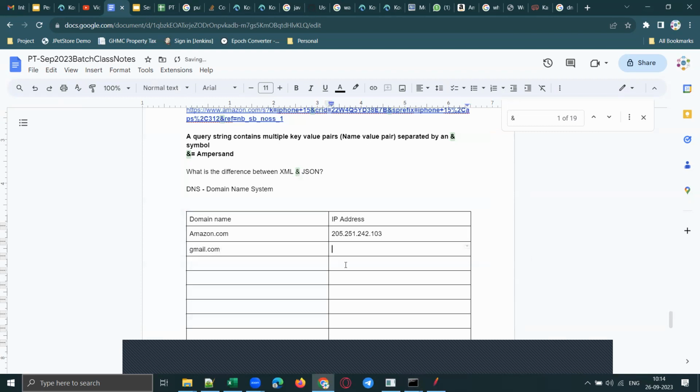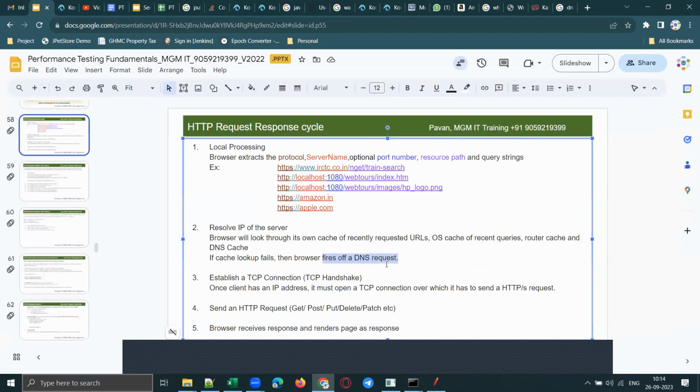So all this information will be there in the DNS server. Amazon, Gmail, Apple.com, Google.co.in, all the IP addresses will be stored in the DNS server. Once the browser sends a request to the DNS server, the DNS server will send the IP address of the server that you are trying to access. Once it gets the IP address, the browser establishes a TCP connection, and that process is called TCP handshake. What is TCP handshake?